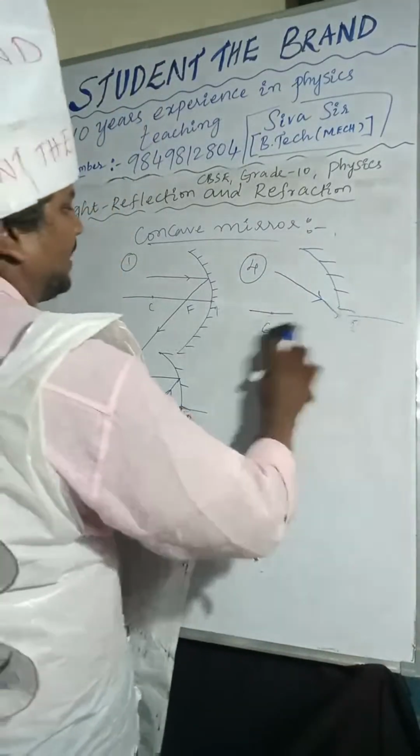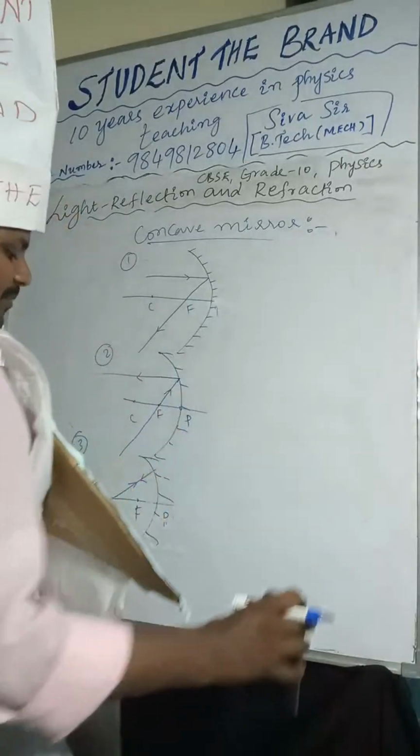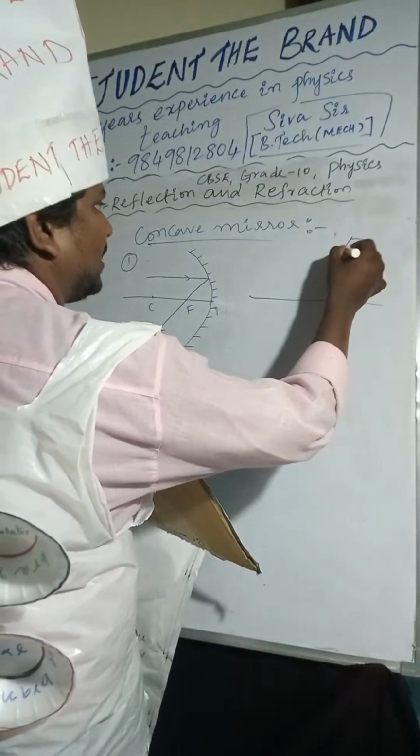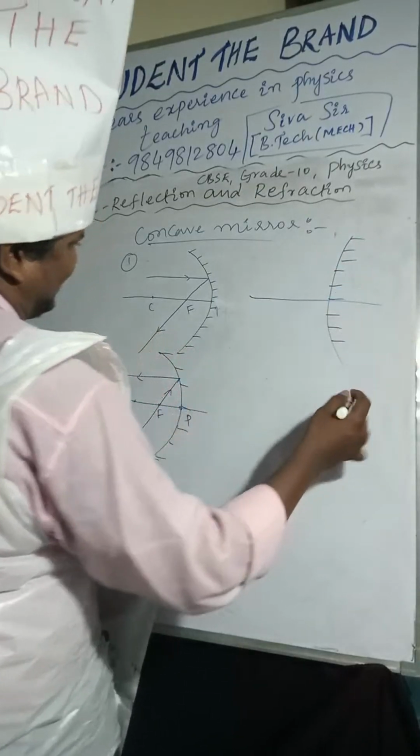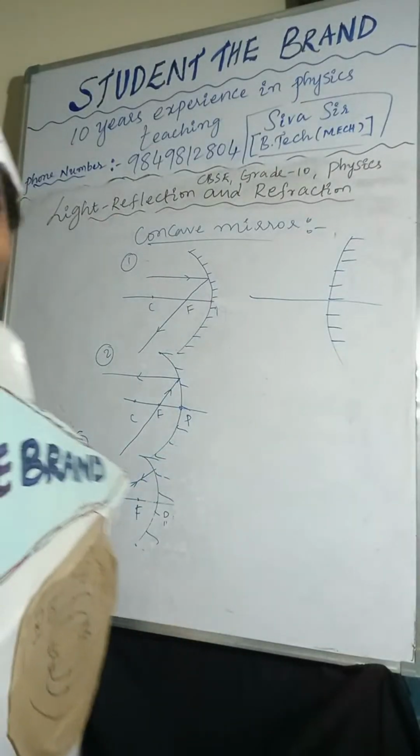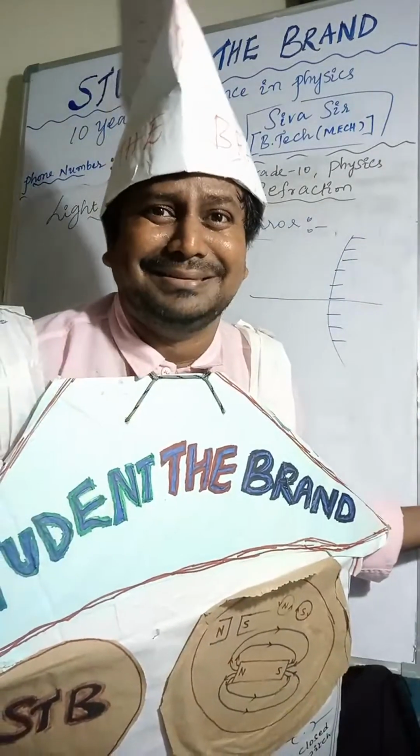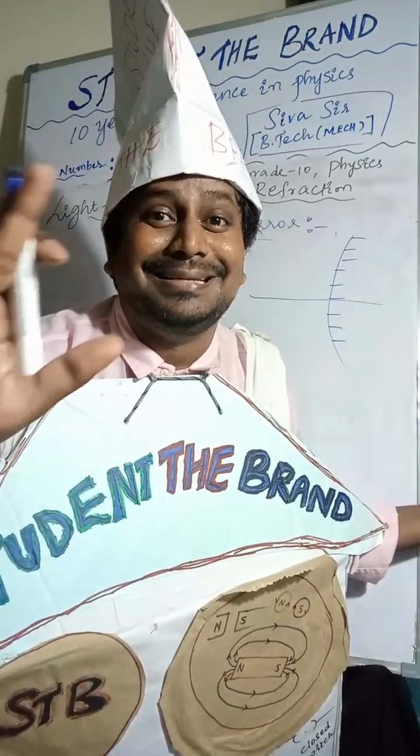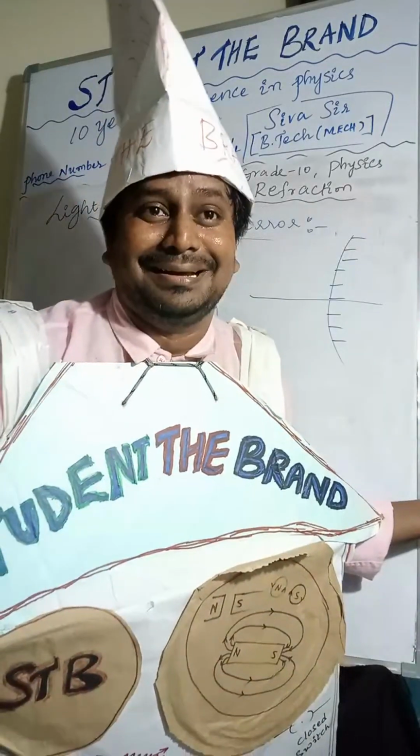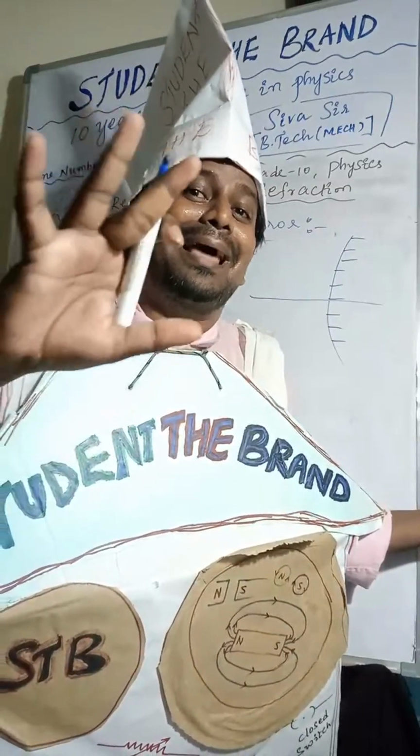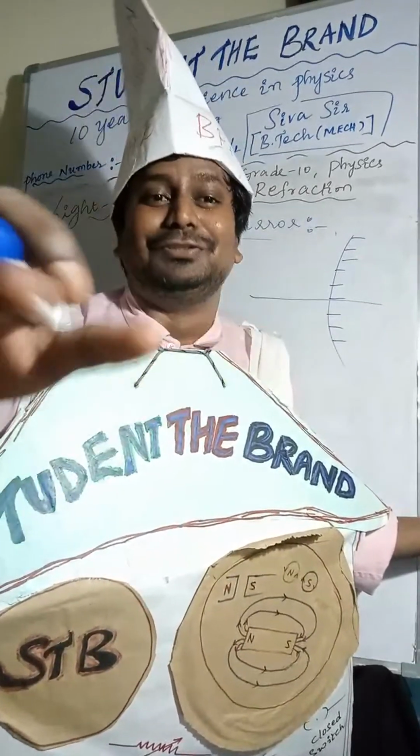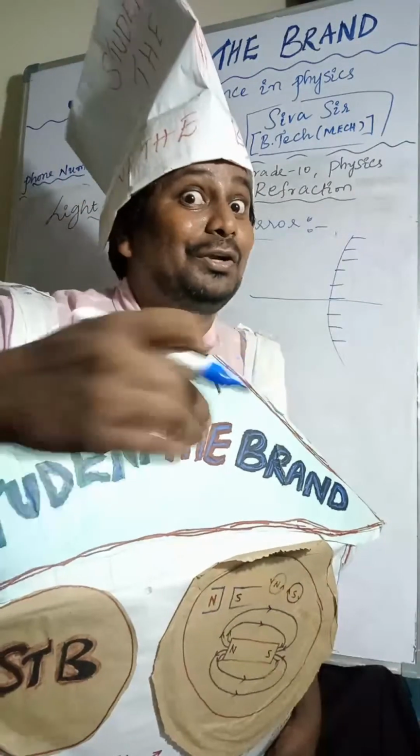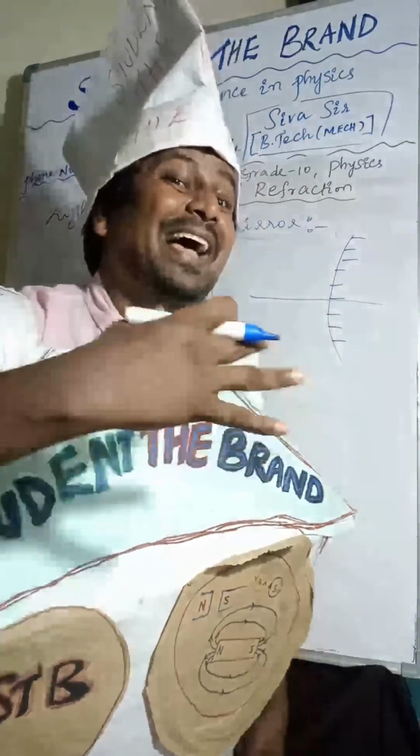Next one, convex mirror. Coming to the convex mirror, it is the same thing. This is a convex mirror. When the light is incident on the convex mirror and the concave mirror, both light rays will take place. I will show you how we have to take. Focus.